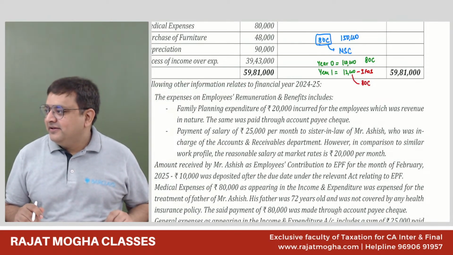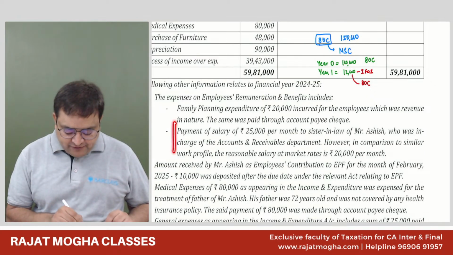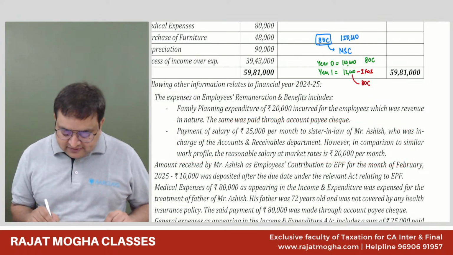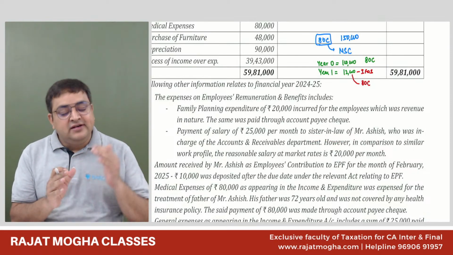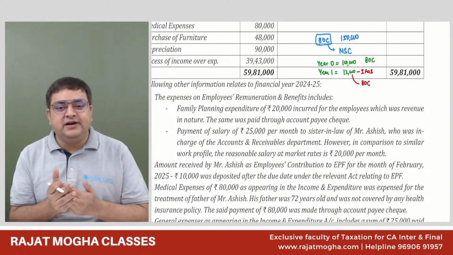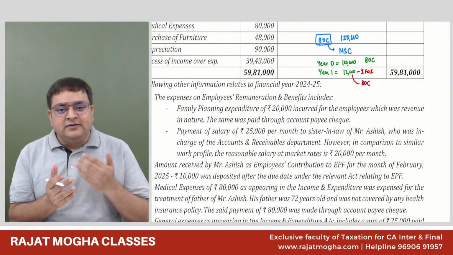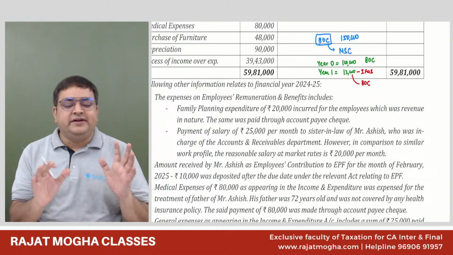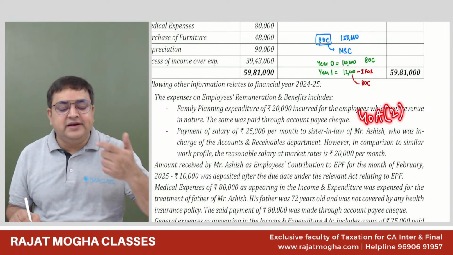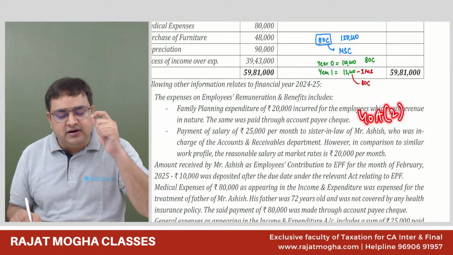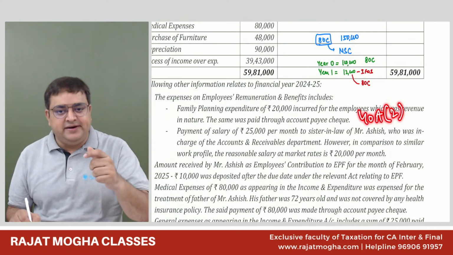Everybody tell me. YouTube comments, please tell me what we should do. We should allow it. Why? Because sister-in-law is not related. Sister is related. Brother is related. Parents are related. Spouse and children are related. That's it. Section 48(2), payment to related party, and for individual the relations are very, very limited.